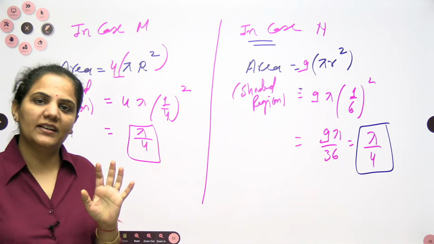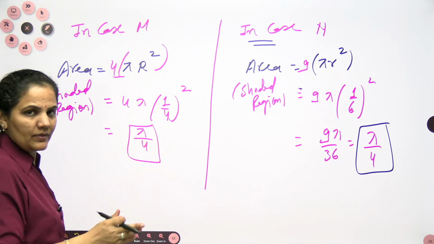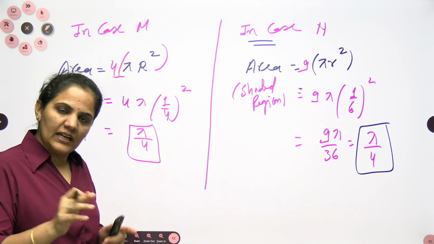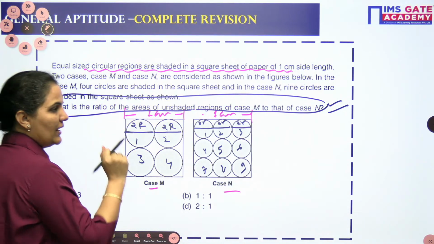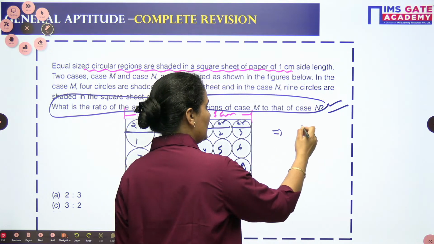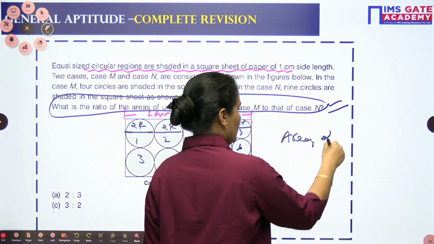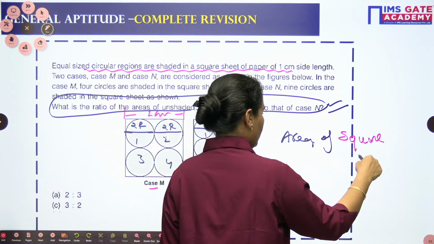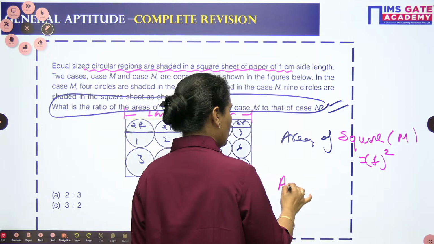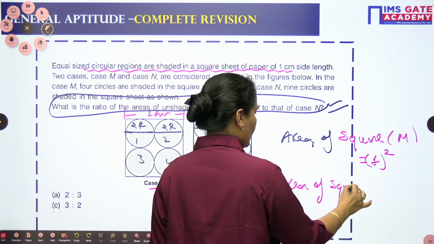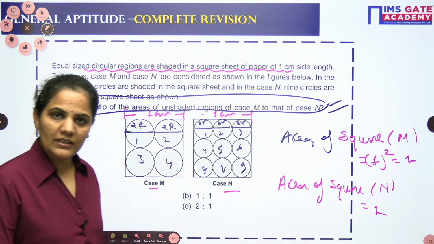Okay, actually from here also you can conclude, but still I am giving you 100% surety. From here you can conclude that the area is same. So when you go for the ratio of the unshaded region, that will also be same. Why? We are having one very important thing: the square is of 1 centimeter. So the area of the square in both the cases will be 1 into 1, 1 square. In case M also, and in case N, the area of the square is 1 into 1, 1. So in both the cases the area of the square is 1 only.